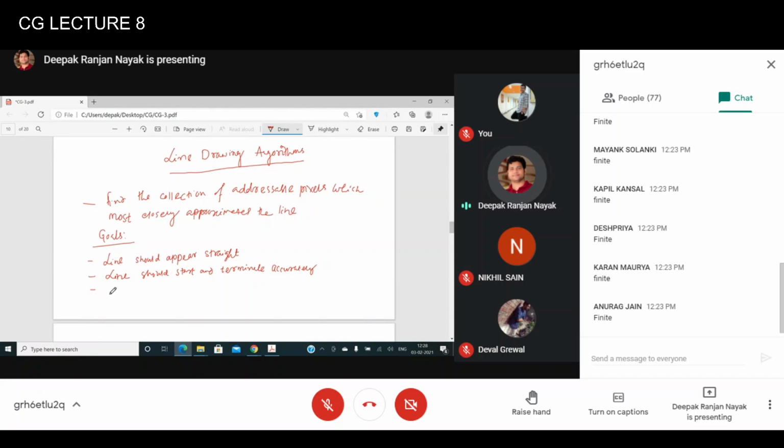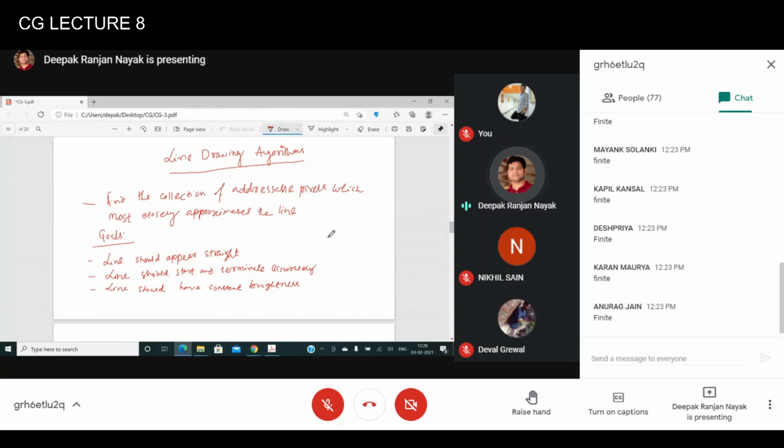Third, the line should have constant density or constant brightness. It is also very important. You should always choose continuous pixels, although if they do not fall on one line exactly, that is fine.